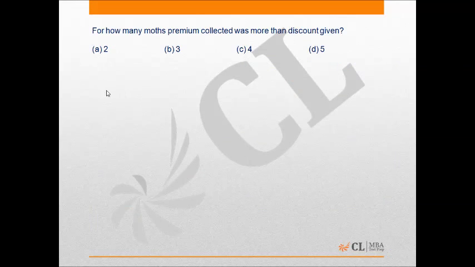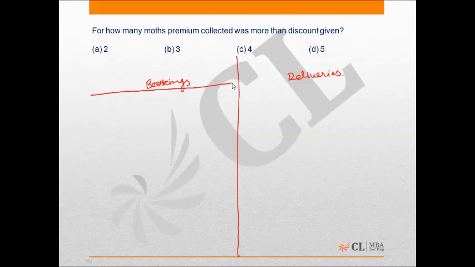So let us take bookings at one side and deliveries at other side. Okay, and these bookings are of the form premium, let it be P, normal and discounted.